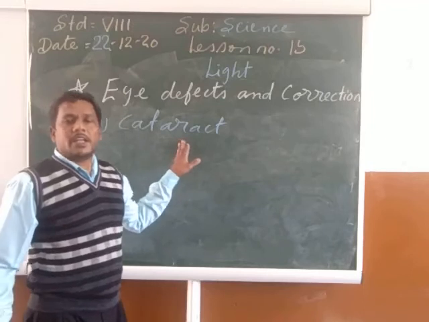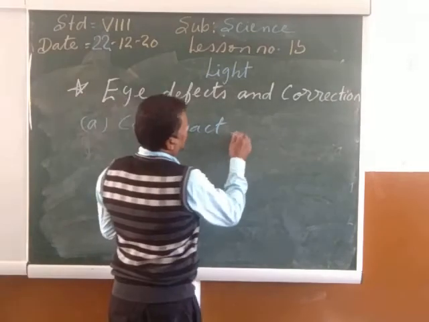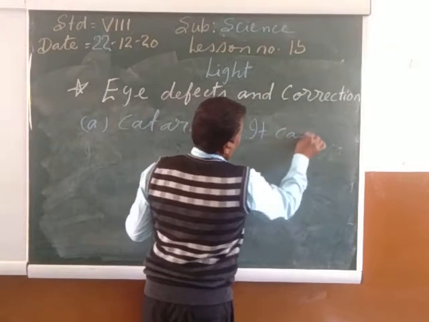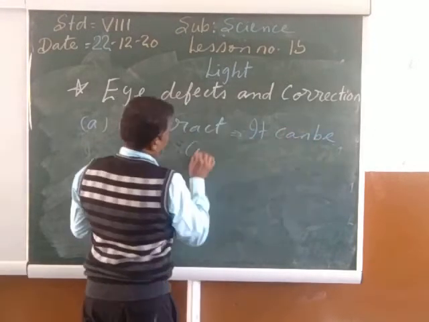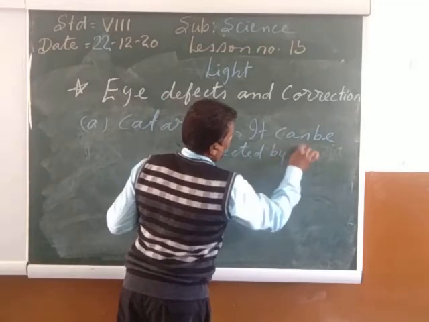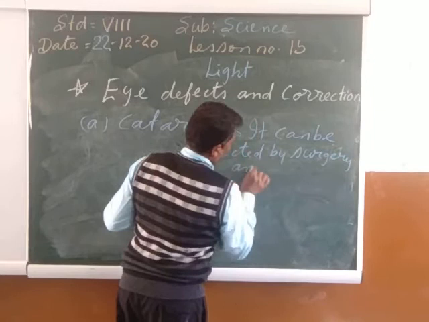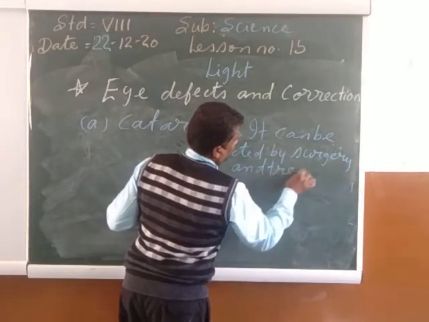In this, the lens is becoming cloudy, milky, or the opaque. It can be corrected by surgery. S-U-R-G-E-R-Y. Surgery and treatment. T-R-E-A-T-M-E-N-T.